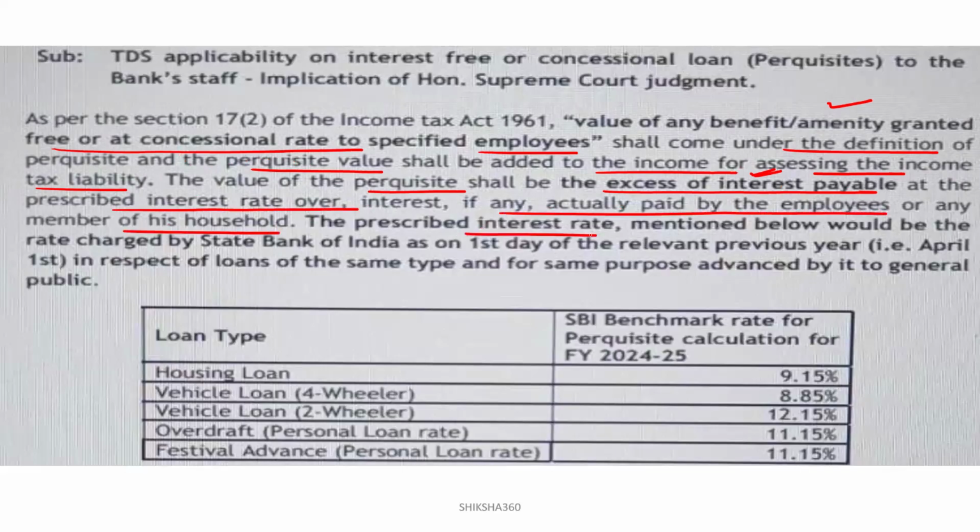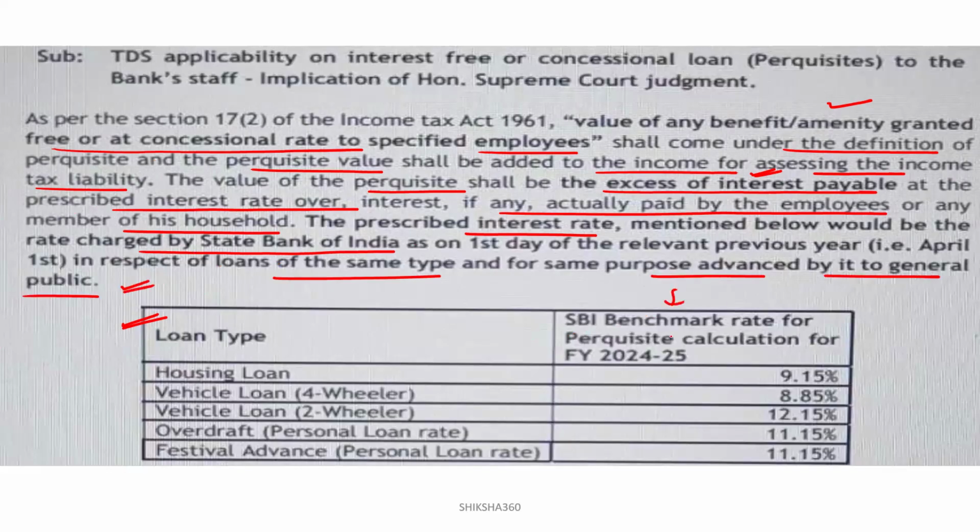The prescribed interest rate mentioned below would be the rate charged by the State Bank of India. Clear? So these are the rates charged by the State Bank of India, and you have to pay the differential with respect to the rate on the first day of the relevant previous year, that is April 1st, in respect of loans of the same type and for the same purpose advanced by it to the general public. Clear? Like loan type.